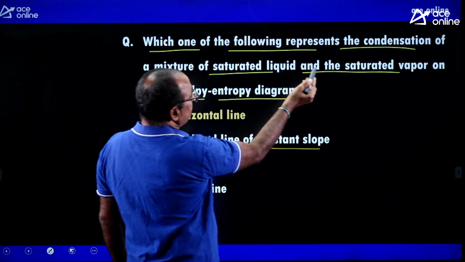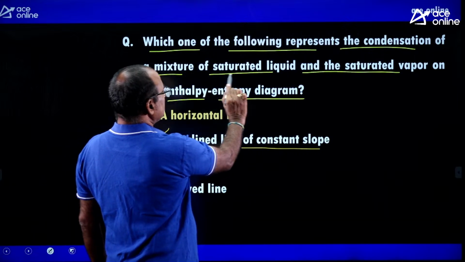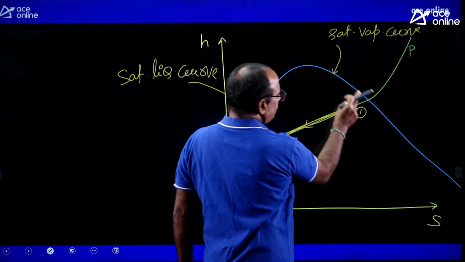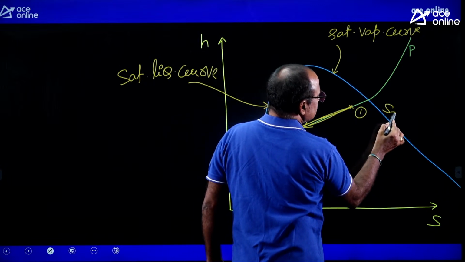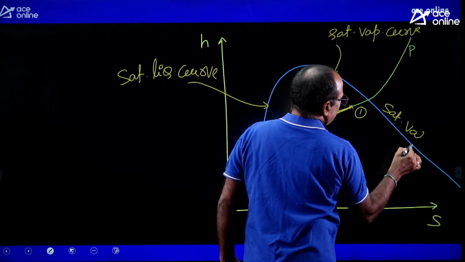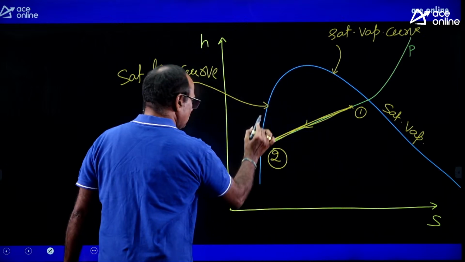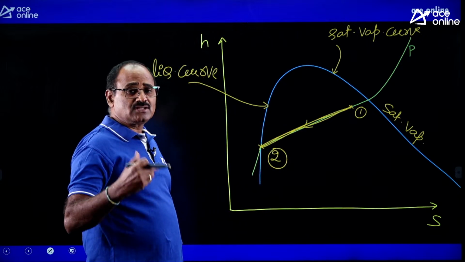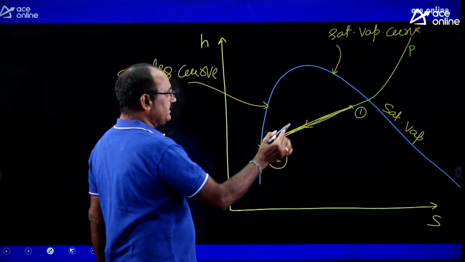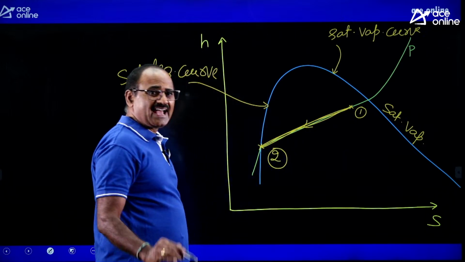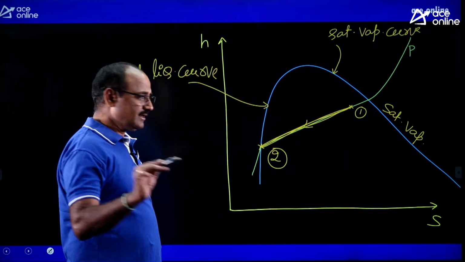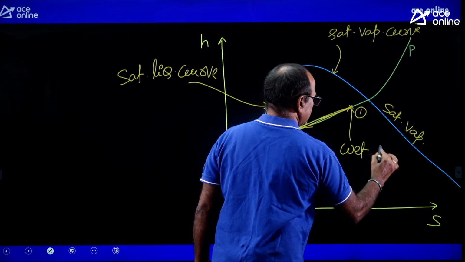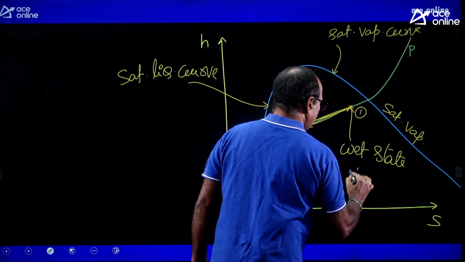Along the saturated vapor curve, only saturated vapor is available. Along the saturated liquid curve, only saturated liquid is available. But it is given a mixture of saturated vapor and saturated liquid. That's why I took the initial state as a wet vapor. This is the wet state of the given vapor.